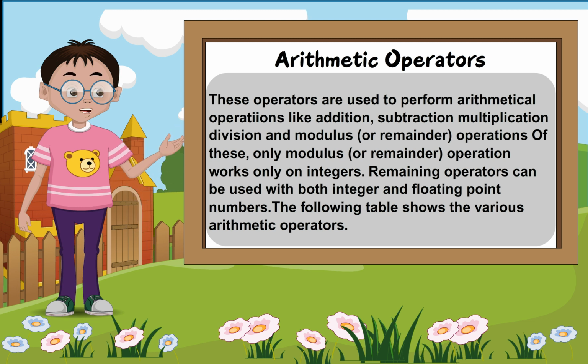These operators are used to perform arithmetical operations like addition, subtraction, multiplication, division, and modulus or remainder operations. Of these, only the modulus or remainder operation works only on integers. Remaining operators can be used with both integer and floating point numbers.